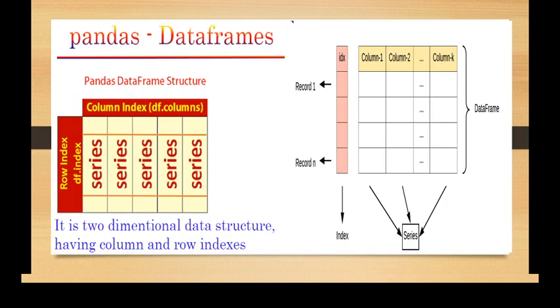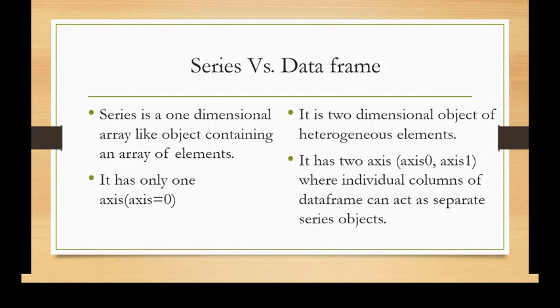You can see in this diagram that a data frame is a collection of series. It is a two-dimensional data structure having column and row indexes. So we can differentiate between the series and data frame as series is a one-dimensional array-like object containing an array of elements, whereas data frame is a two-dimensional object of heterogeneous elements which can represent real-life data. Series being one-dimensional has only one axis, that is axis 0, and data frame has two axes, where individual columns of a data frame can act as separate series objects.